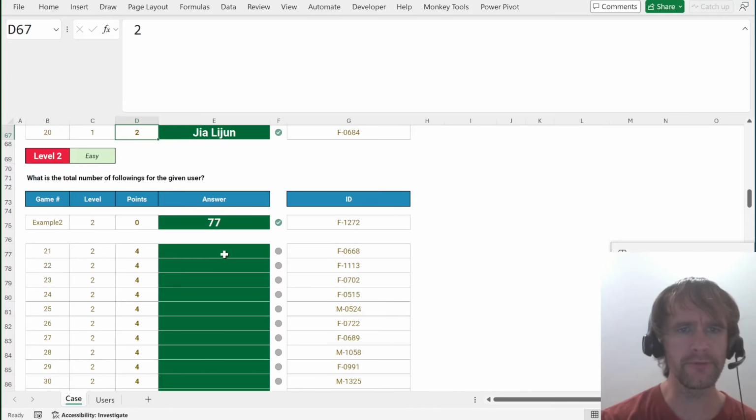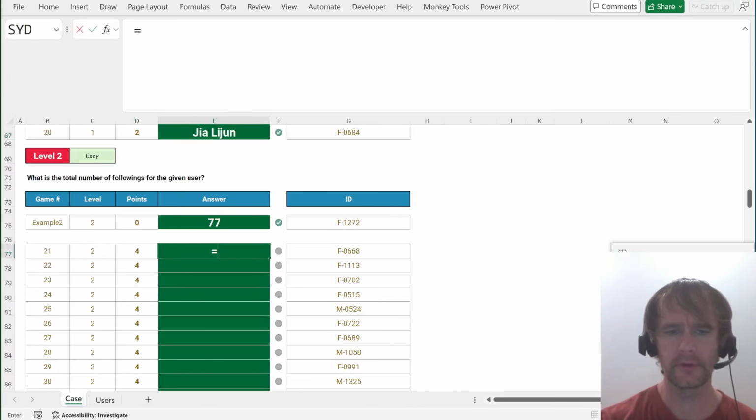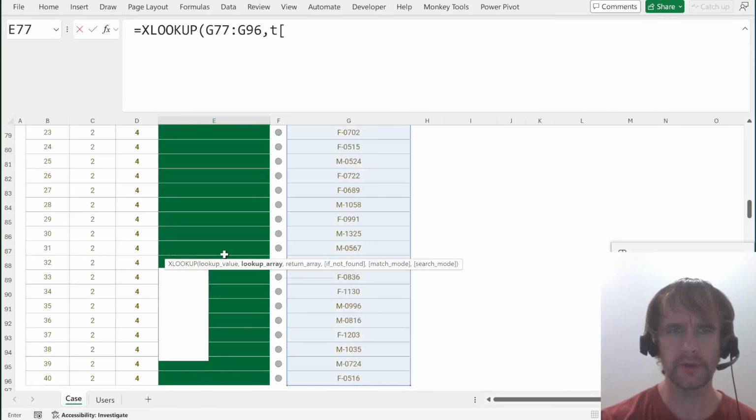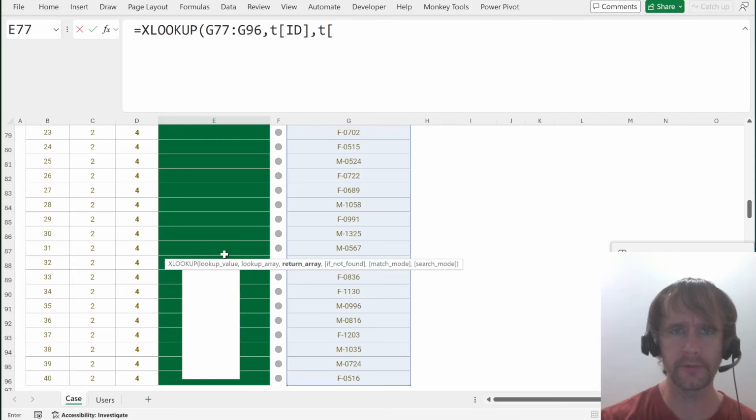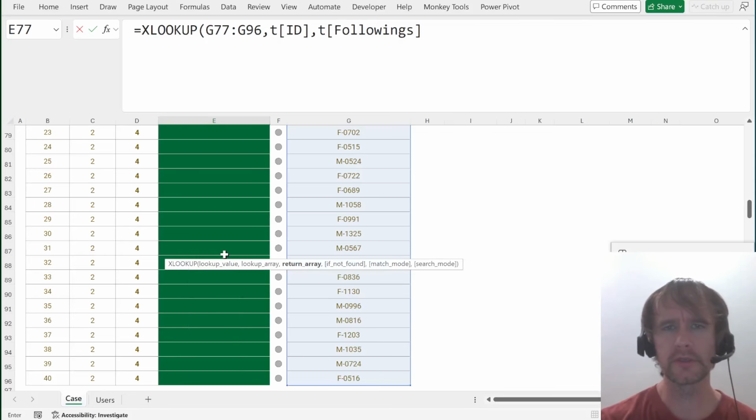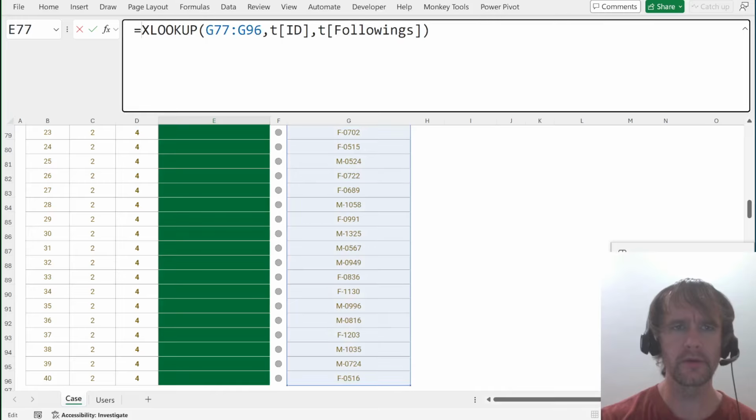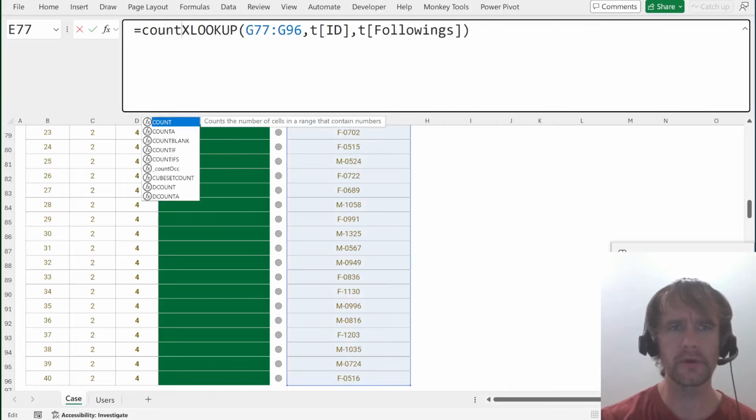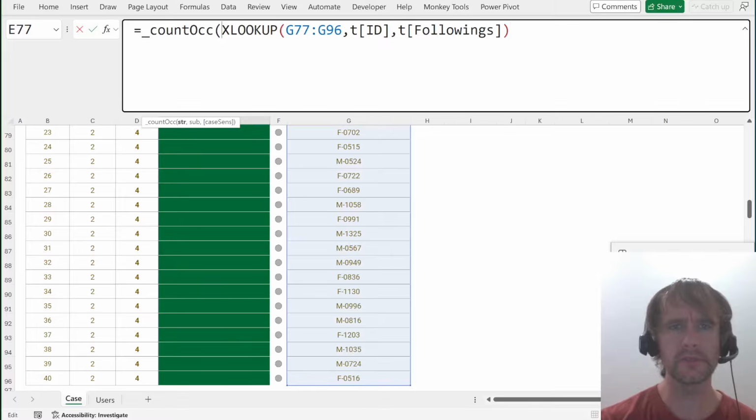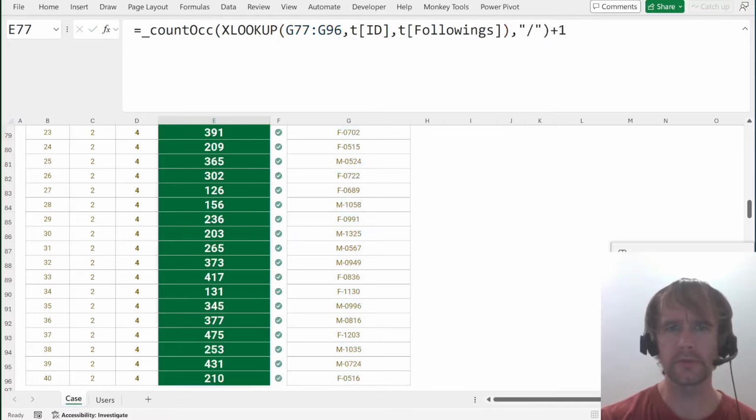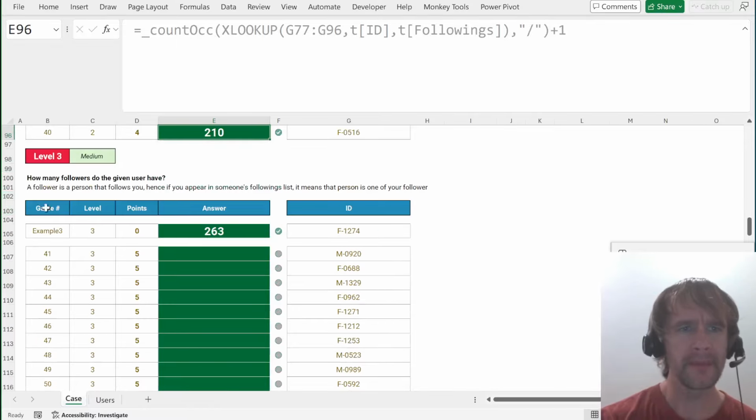What's the total number of followings of the given user? I think I can do this as an array formula as well. So we'll look that up in TID, returning from T followings. And then we can count awk, which does, I'm pretty sure, take an array. How many slashes in that? +1. Yes, hooray.